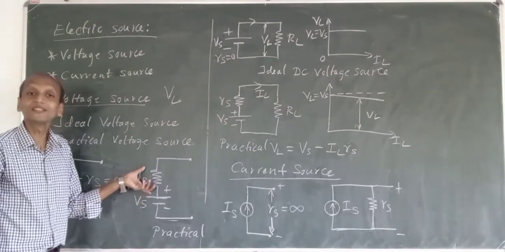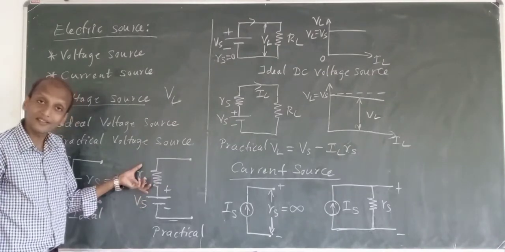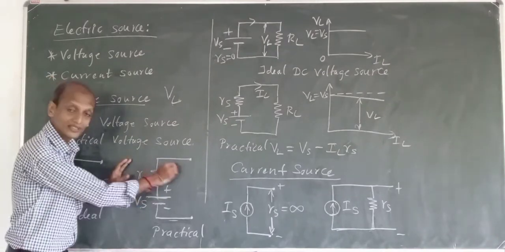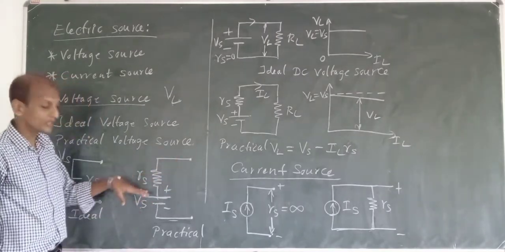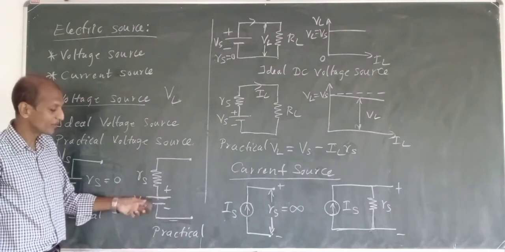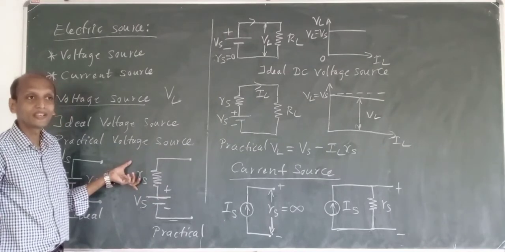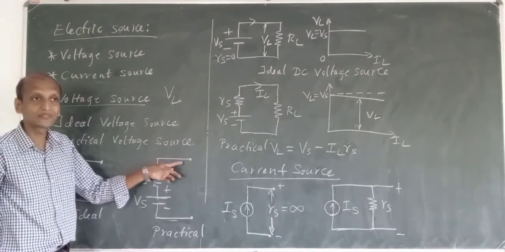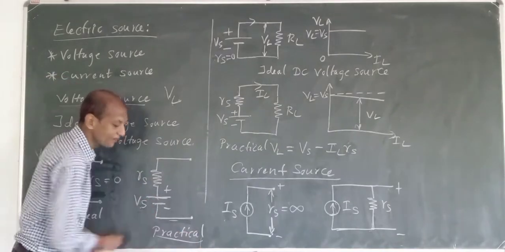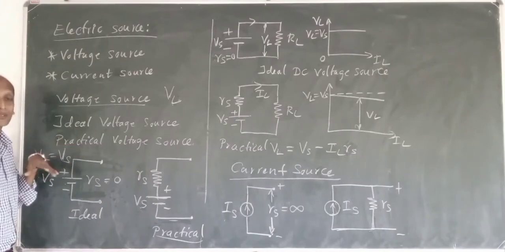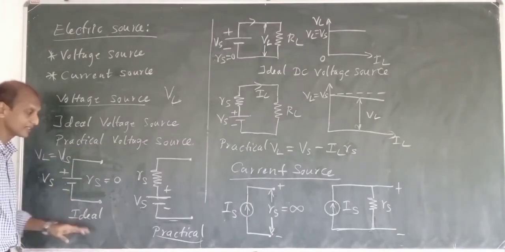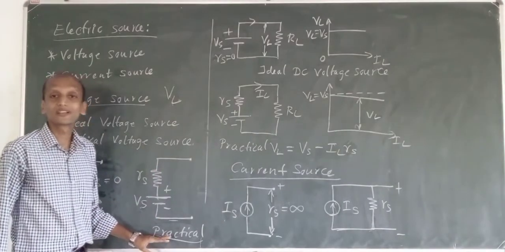For a practical voltage source, practically there will be certain internal resistance, and that internal resistance will come in series with this voltage source. So we have this voltage source and some internal resistance coming in series with it, and this is your practical voltage source. Okay, so ideal voltage source, practical voltage source. Ideally it will look like this, practically it will look like this.